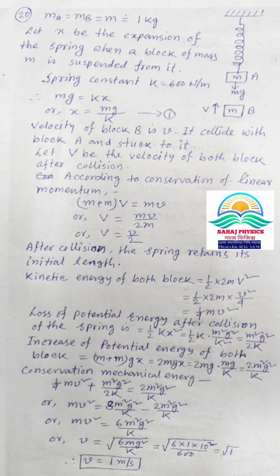We can put in the values: m = 1 kg, g = 10 m/s², and k = 600 N/m. Then v will be √1, so the final answer will be v = 1 meter per second.